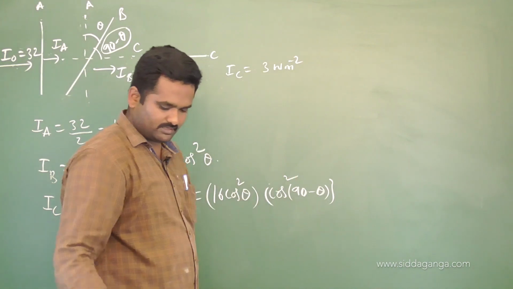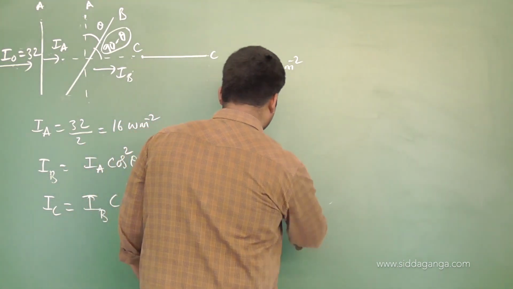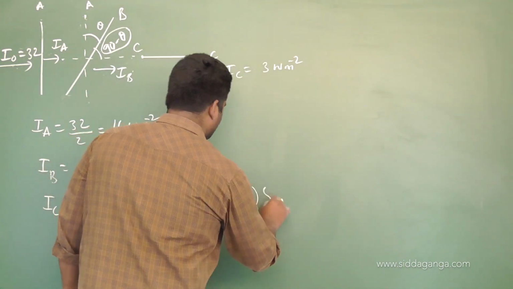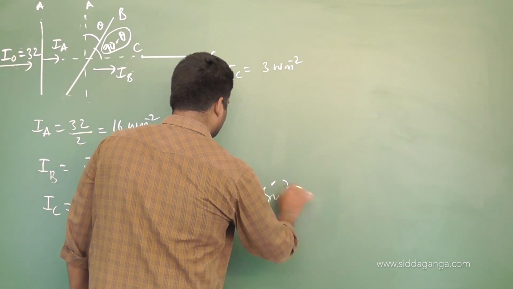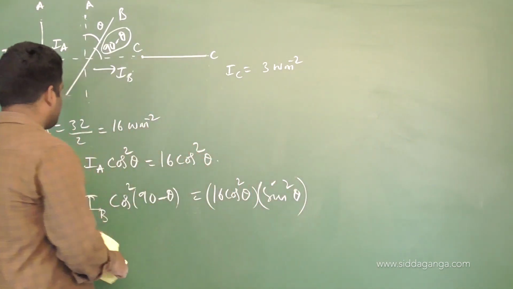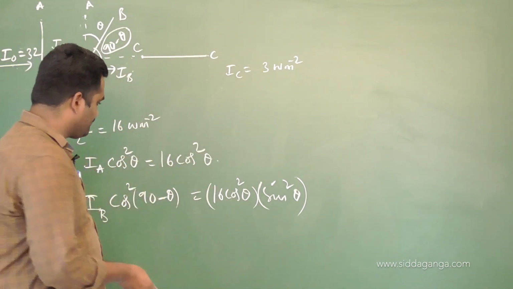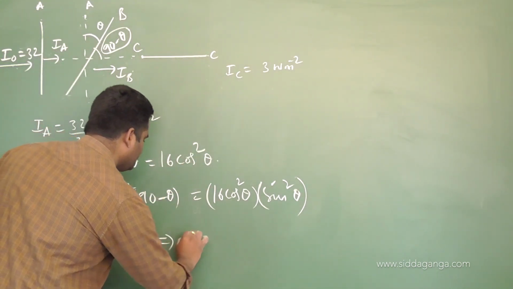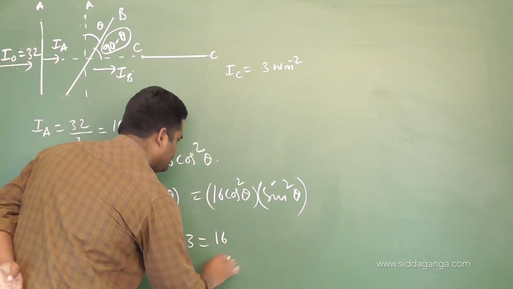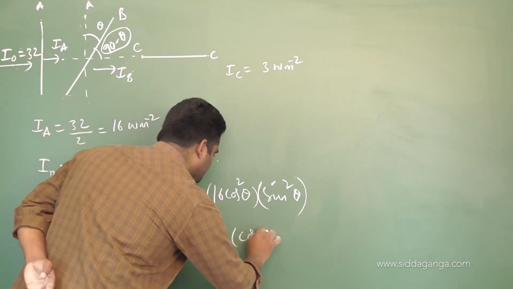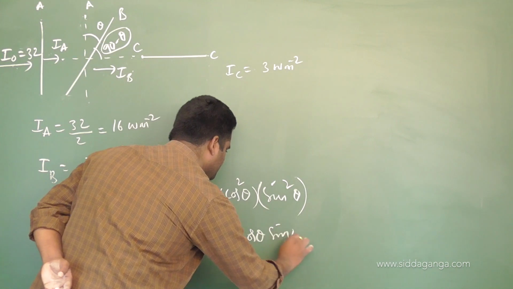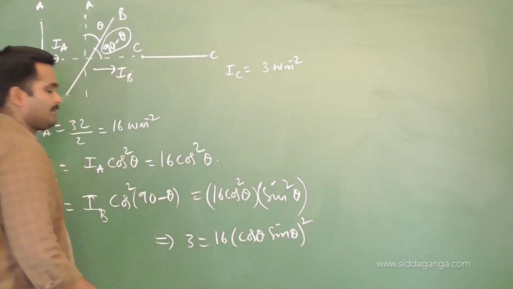That is nothing but sin square theta, so I will write it here itself: sin square theta. But they have already given the value of IC, which is 3. If you substitute, 3 equals 16 into (cos theta sin theta) whole square.